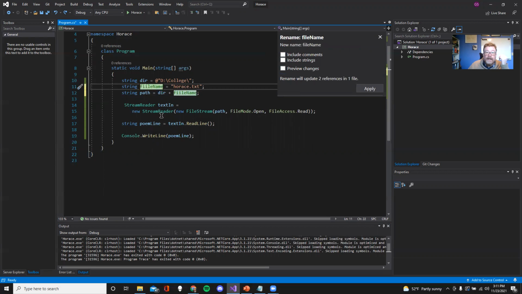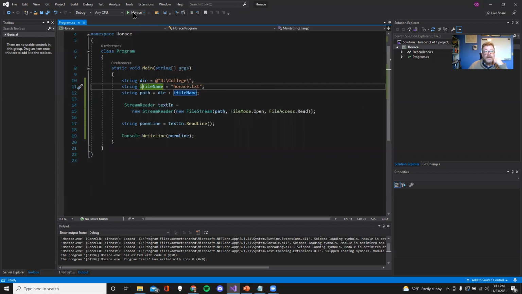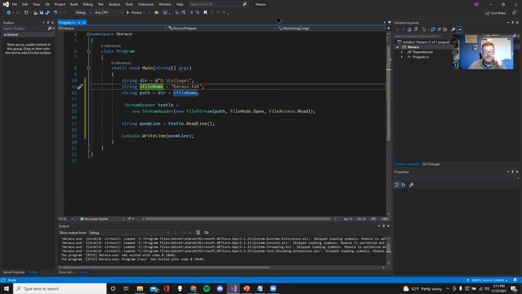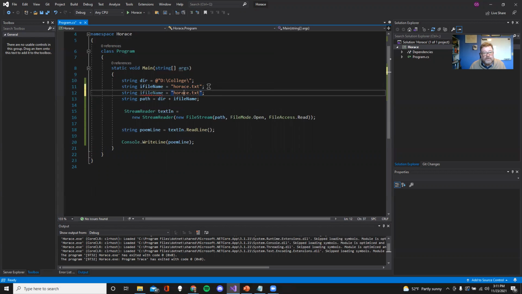I'm going to put the I in front. So now it's I file name, and I can go apply, and I can be relatively sure that my renaming didn't screw up my system. And it didn't, so I'm very happy about that. So now I'm going to have an O file name for the output file, which I really just want to appear right next to it. It's mad at me now because I've already got something called file name. I'm going to call it Horace out. So I got myself ready to go for the next big moment where we're going to print.